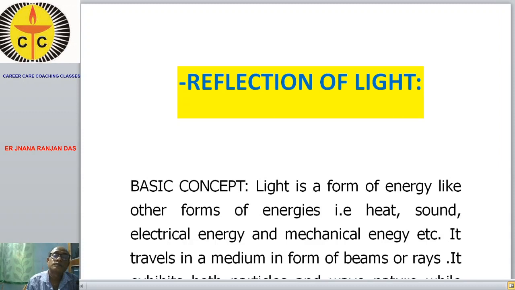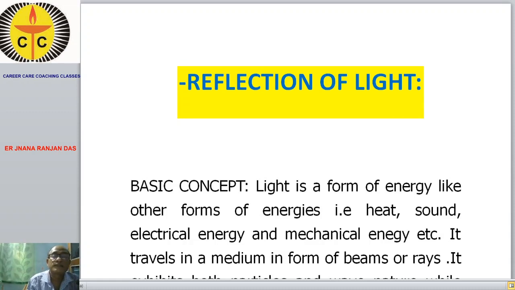You all know that when light travels in a medium, that means a transparent medium, it may be air, glass, or water, whatever it may be, the light travels in a straight line.